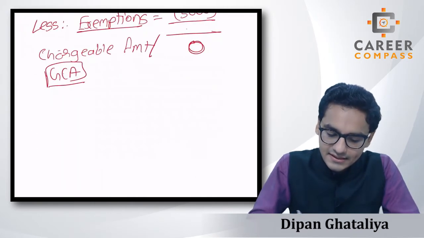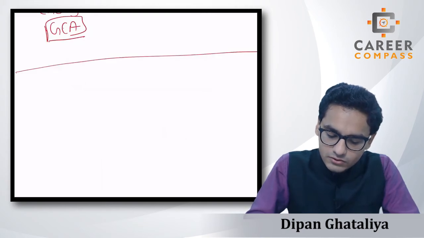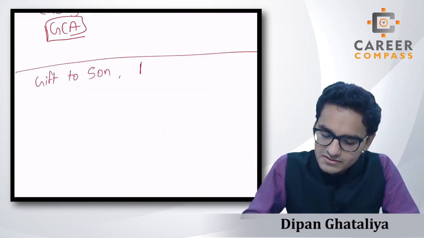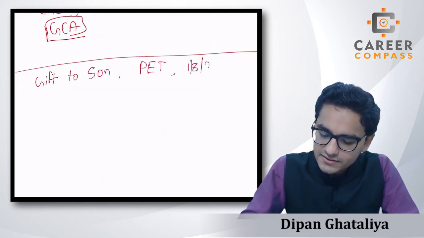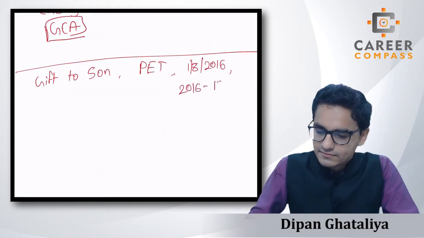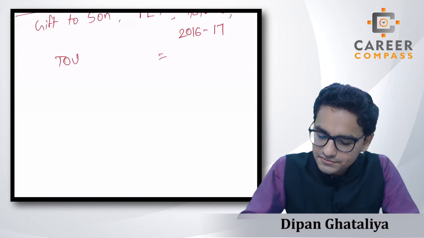So what is the second example? In the second example, we are taking a gift to a son, which is once again, students, a PET, and here the date is 1st August 2016. The tax year will be 2016-17, students, and the transfer of value given over here in this sum is £30,000.